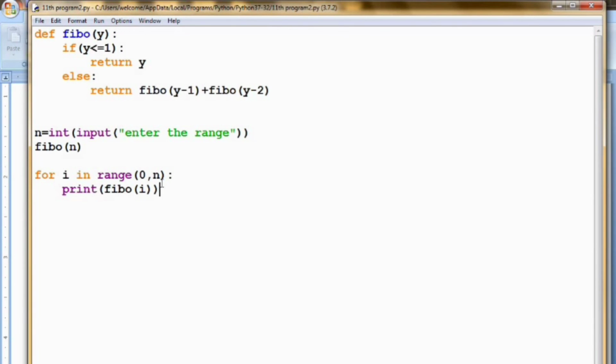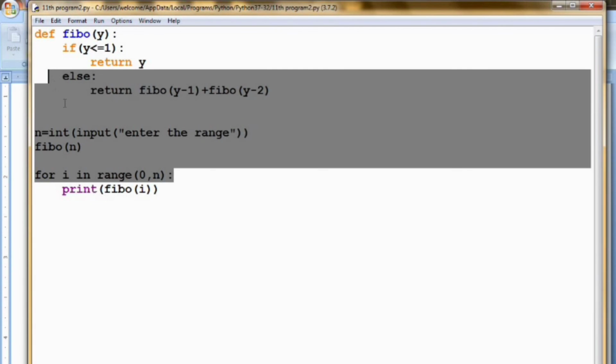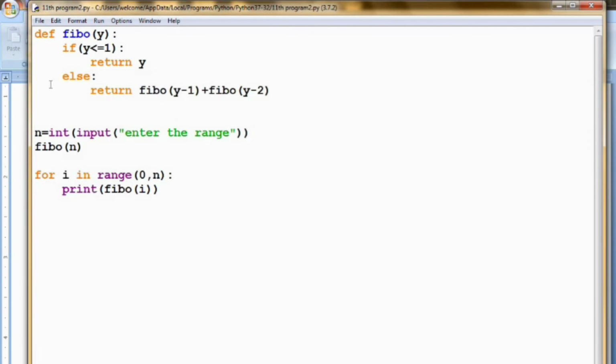So today we have learned the concept of recursion. Yeah, it is absolutely an interesting concept. So in the next video we will be moving to the lambda function. The lambda function is a new concept in Python that is not involved in other C programming languages. So we are going to see it in the next video.